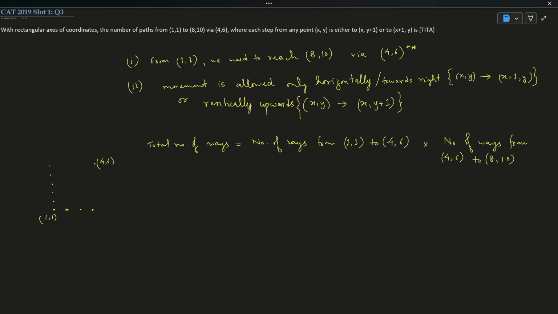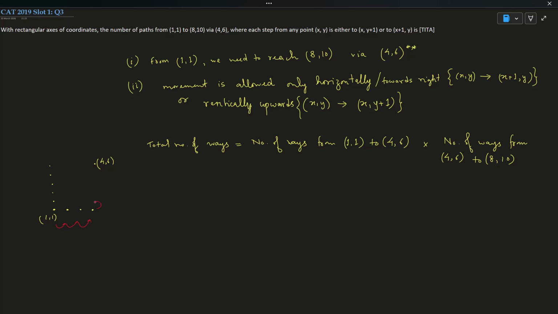When reaching 4 comma 6, how many horizontal distances must you travel? You can only travel one unit at a time. It is given in the question, guys. It is not telling us x plus 2, x plus 3; it is from x to x plus 1, that means one unit at a time. So how many horizontal distances can I travel? 1, 2, 3. 3 horizontal distances.